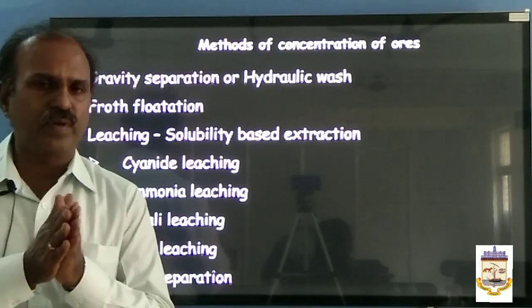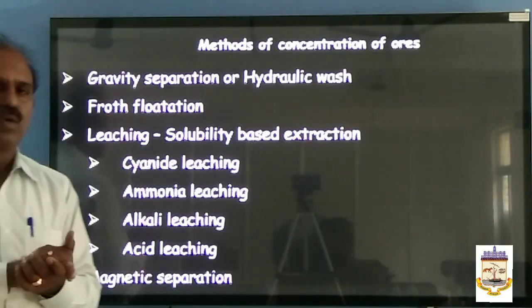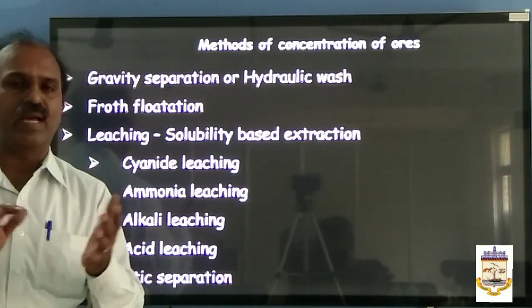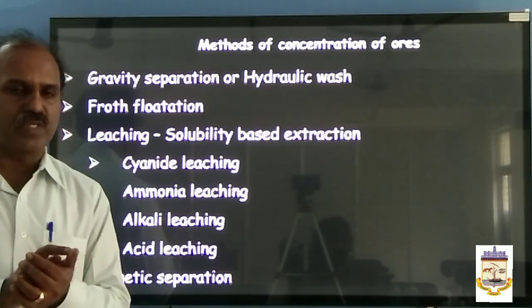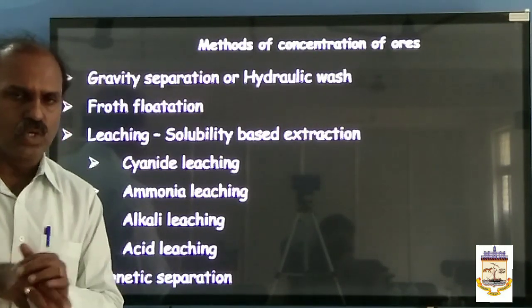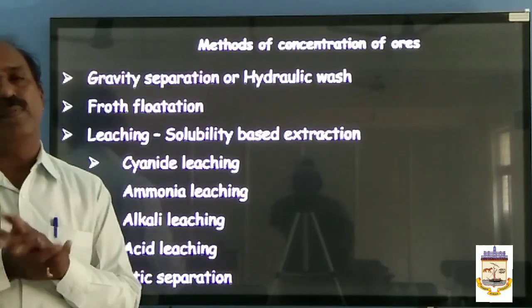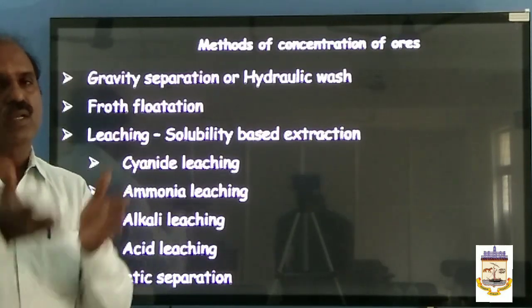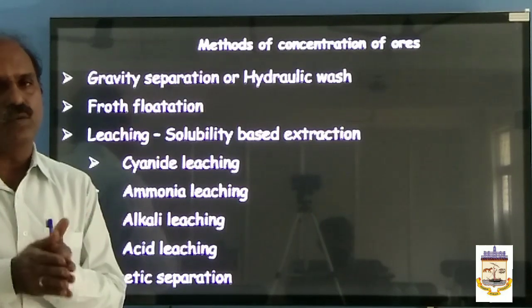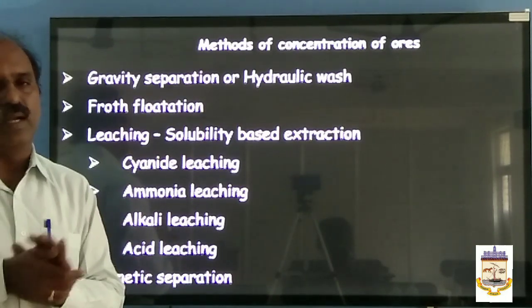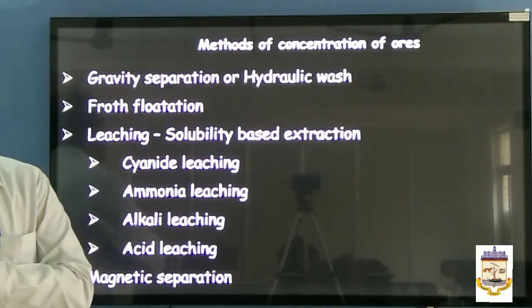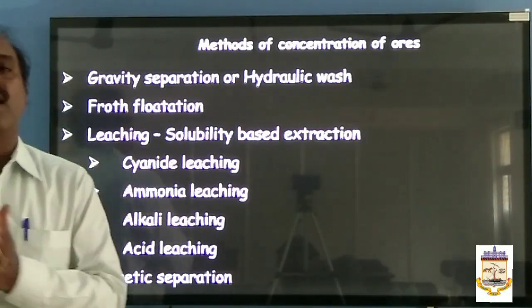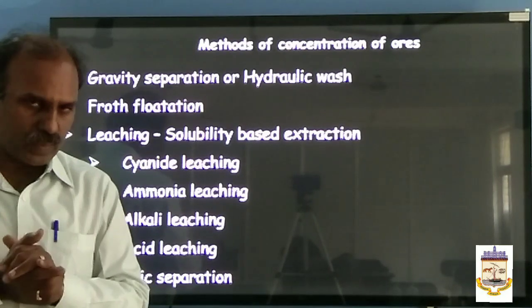The crushed sulfide ore is poured over the water kept in an iron tank, and a little pine oil is added, which is a froth producing agent. When compressed air is passed, what will happen? The froth will come up, the lighter ore particles come along with the froth, and the heavier gangue particles settle at the bottom. The froth is collected or skimmed off separately, that means separated, and washed with water, and you will get pure ore particles.